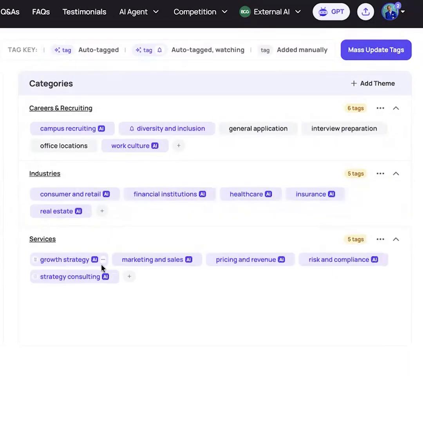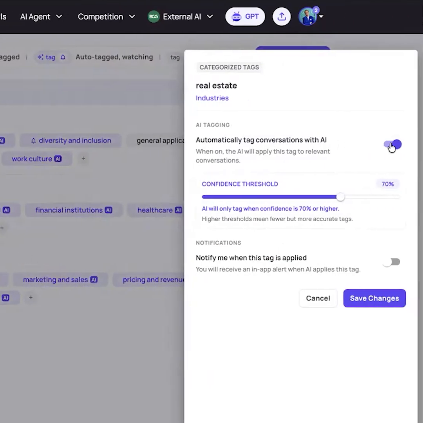You're going to also notice that in some cases, AI is actually helping you generate or auto tag. And the way we manage that is by hovering over, and you'll slightly see these three dots, which is our menu. You can, of course, remove the tag, but we're going to focus our energy on managing this tag. And now you can choose three things. The first and foremost is, are you going to automatically tag conversations of this category starting today with AI?